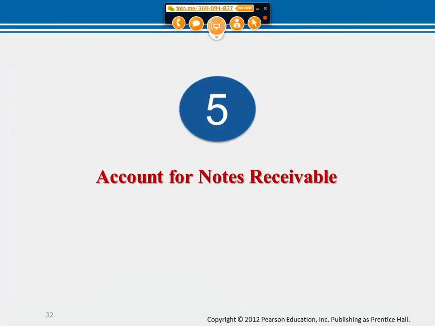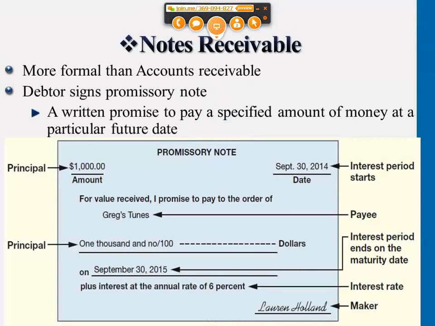Okay, let's move on to notes receivables, the other part of Chapter 8. So accounts receivables usually has a shorter lifetime compared to notes receivables. Usually accounts receivables are due within a month or a month and a half, but notes receivables could be made for a number of months or even a year or even more than a year, right?